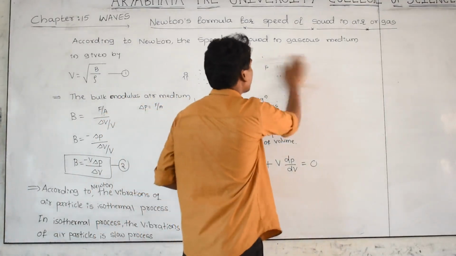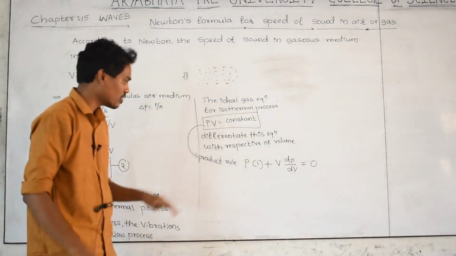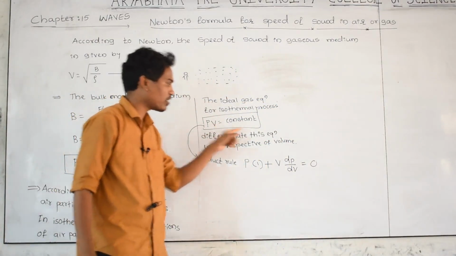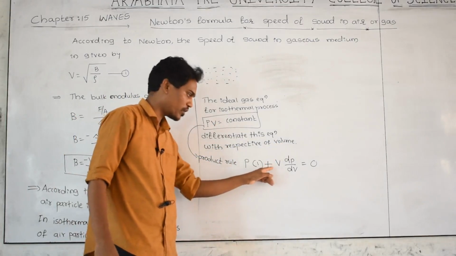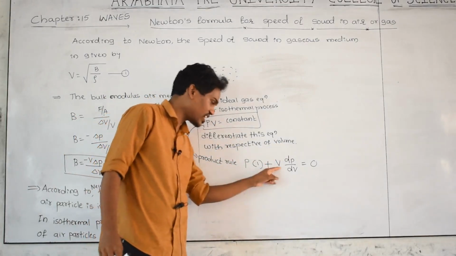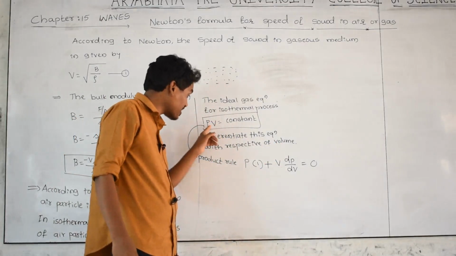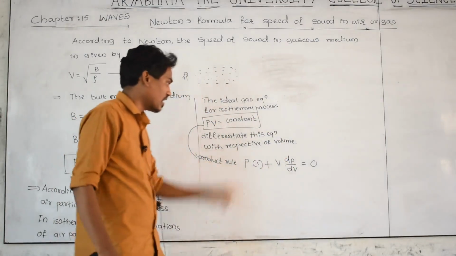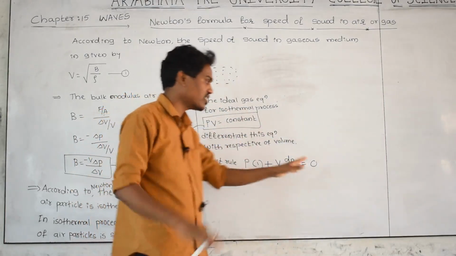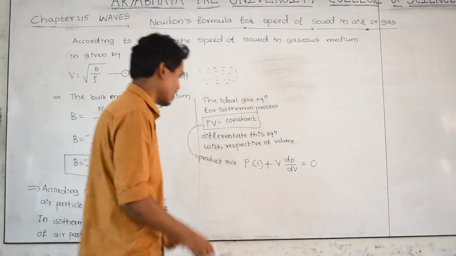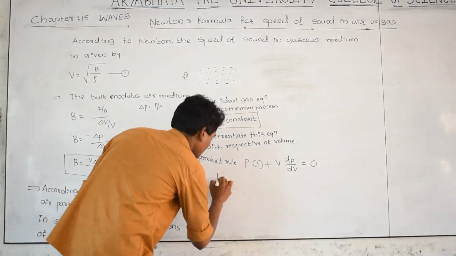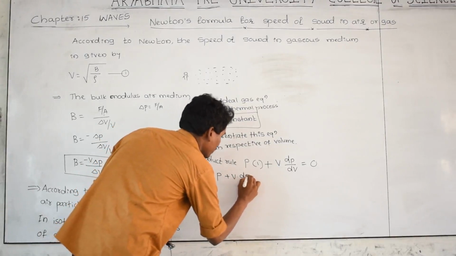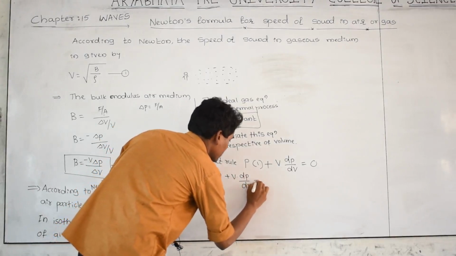Let us not be confused here. I have used the product rule. The first function is as it is. Differentiate volume with respect to volume, the answer is 1, plus keep the second function as it is. Differentiate pressure with respect to volume, the answer is not 1, that is dP by dV. And the differentiation of any constant function is 0. And what is remaining? P plus V into dP divided by dV is equal to 0.